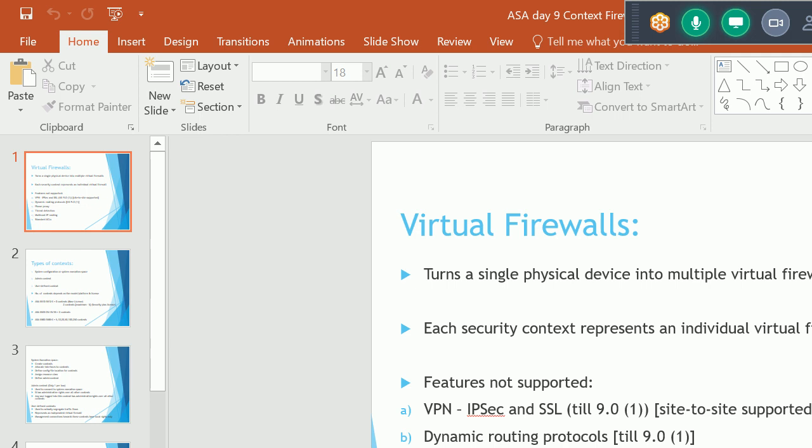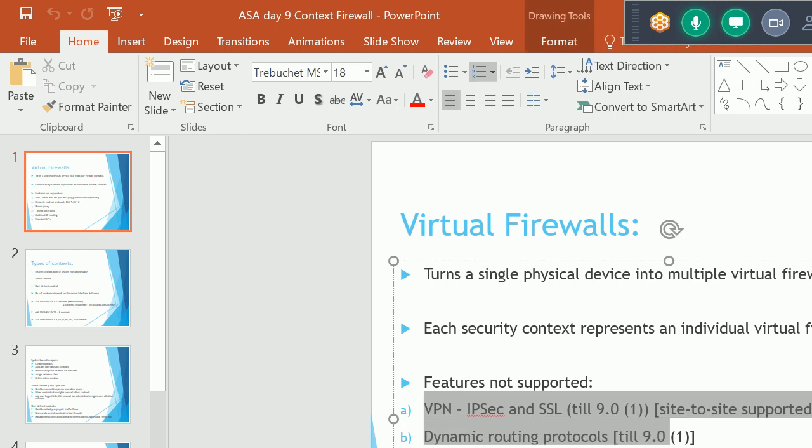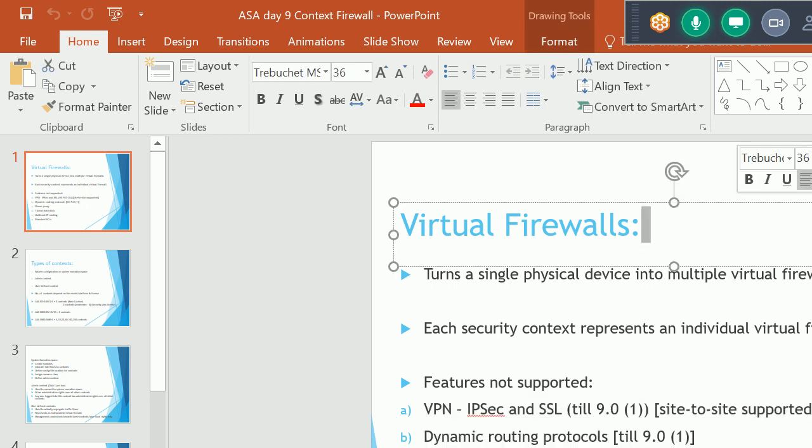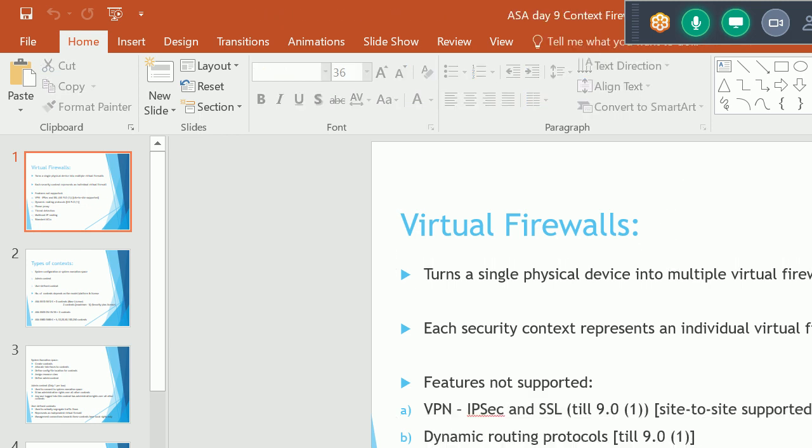Same thing with VPN: now we can initiate IPsec VPN and SSL VPN. There is only one condition: the version must be above 9.0. Remember this, because people ask what is the difference between version 8.4 and version 9.x onwards.